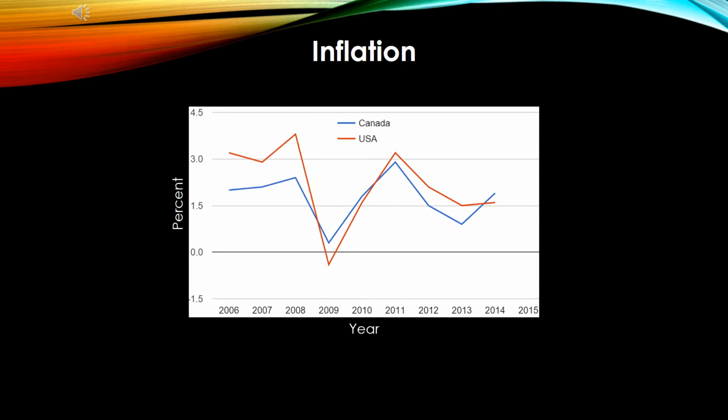Inflation is defined as a general increase in prices and a fall in the purchasing value of money. This graph compares Canada and the US and their percent change in the Consumer Price Index over the past 10 years. As you can tell, both of their lines have been fairly similar over the past 10 years. They both dropped down during the recession around 2008 and 2009, but over the past few years they have steadily begun to increase.